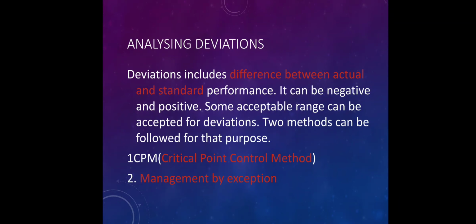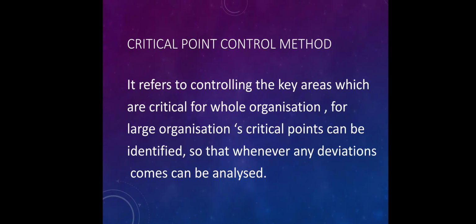Under the critical point control method, we have to find out the key areas for measuring or controlling the overall performance of the organization. So the critical point control method refers to controlling the key areas which are critical for the whole organization. For large organizations, critical points can be identified so that whenever any deviation comes, it can be analyzed.